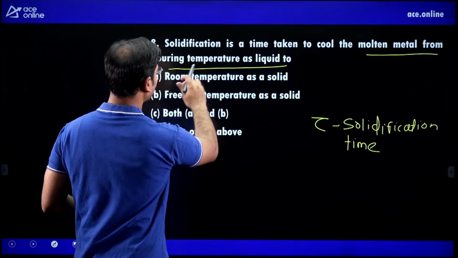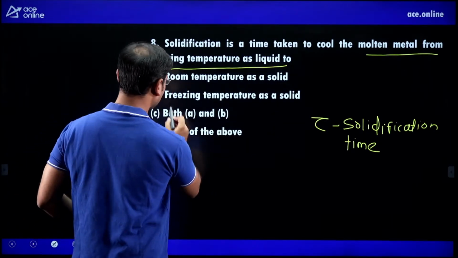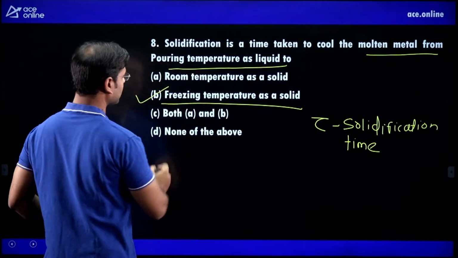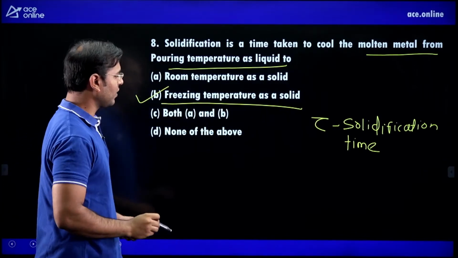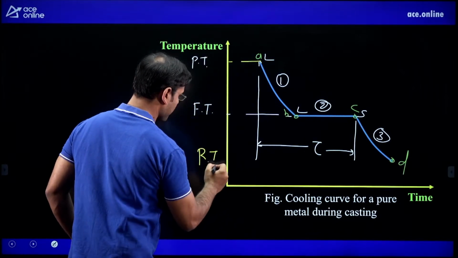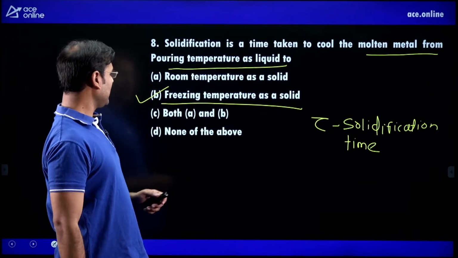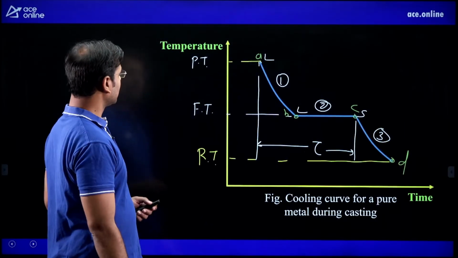Where is the option? Pouring temperature as a liquid to freezing temperature as a solid. Correct. It is not room temperature as a solid. This is the room temperature, and it is not the correct answer. Option B is correct. Next question.